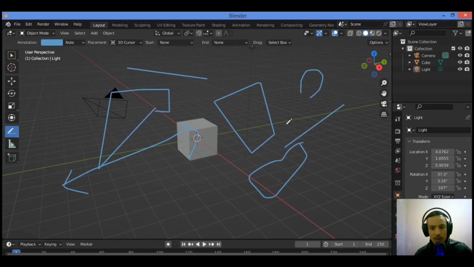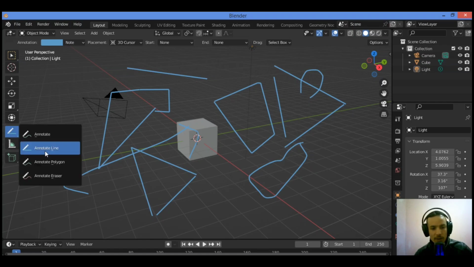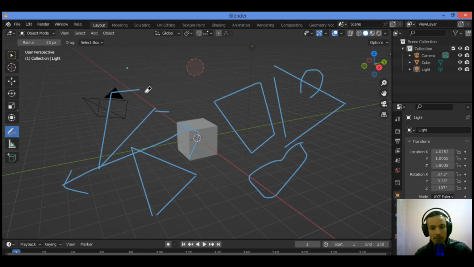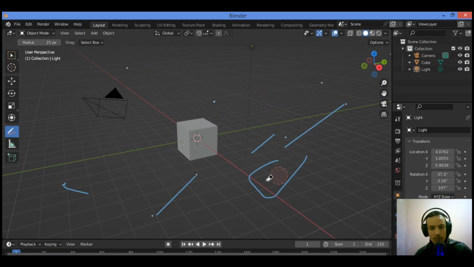Go over here and then click, hold the left mouse button and drag to draw lines like this using the annotation tool. For example, there are others such as drawing straight lines and polygons, or accessing an eraser to delete like this. Go over to annotate eraser to delete everything. You can erase all those lines that you have drawn.